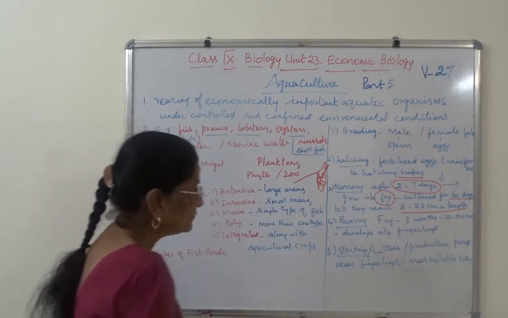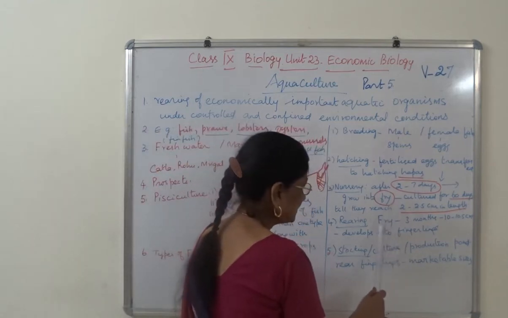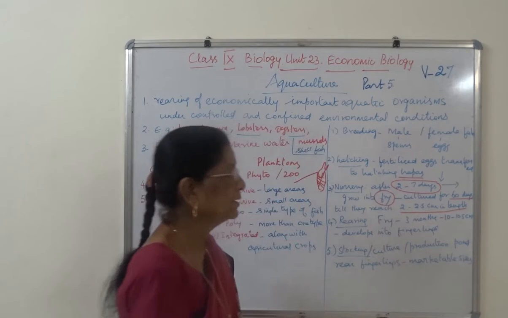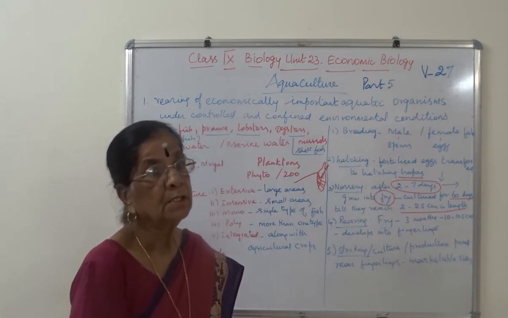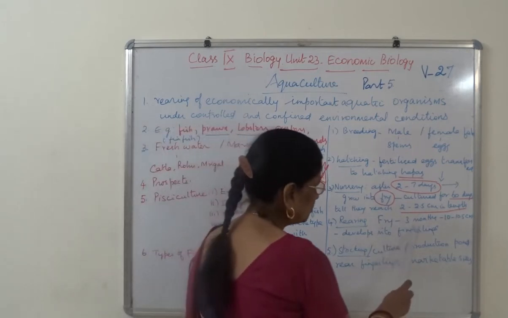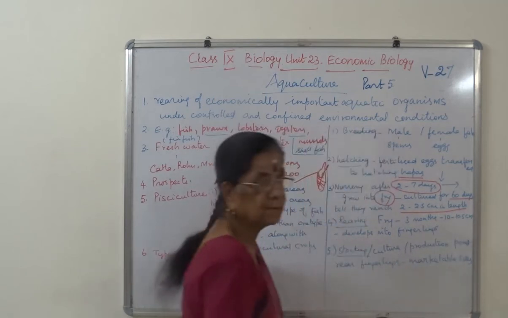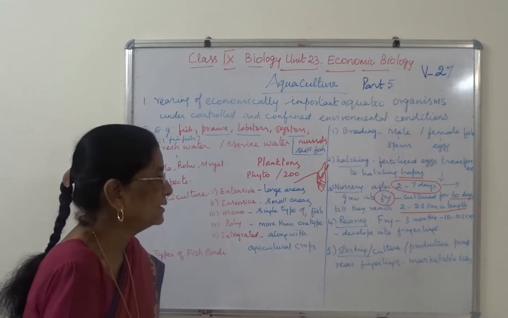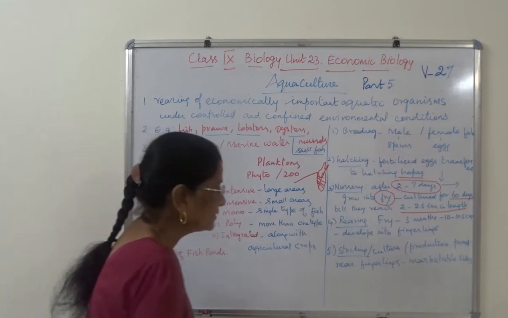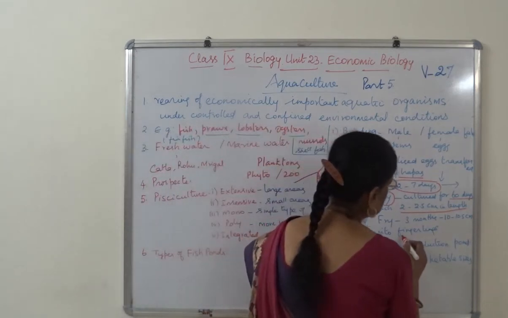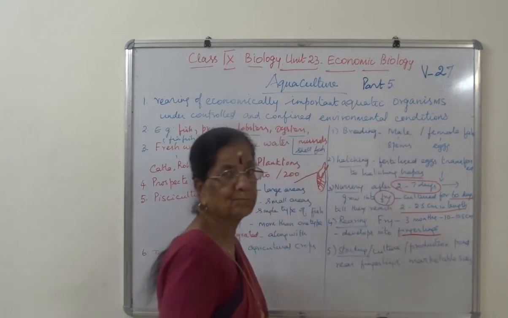After that, this fry is transferred to the rearing pond. Here, the fry grows for 3 months till they reach 10 to 10.5 centimeter in length, and after this stage, it is called fingerlings.